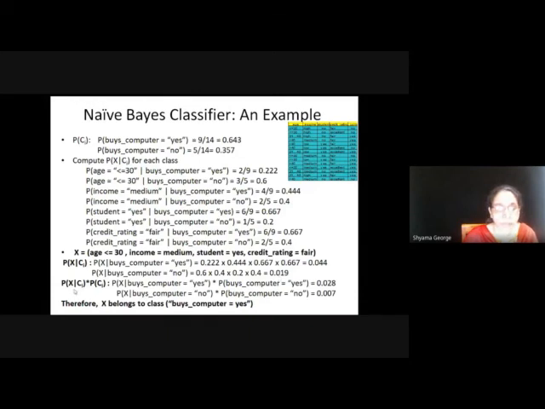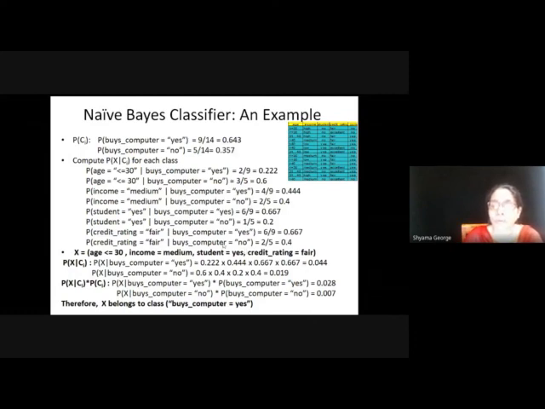Now we are multiplying this, X given Ci into probability of Ci, that is X given buys computer is equal to yes into probability of buys computer is equal to yes, that is 0.028. Then probability of X given buys computer no into probability of buys computer no, that is 0.007. So therefore X belongs to the class buys computer yes, because it has the highest of these two probabilities. Now this is same as the previous method, the method of computing the conditional frequency table.